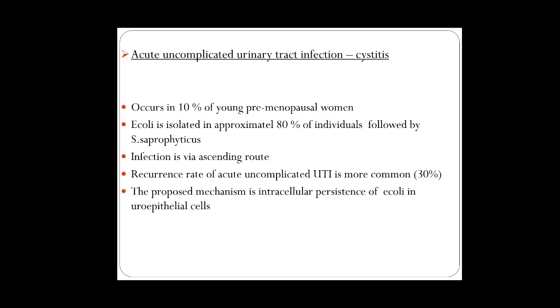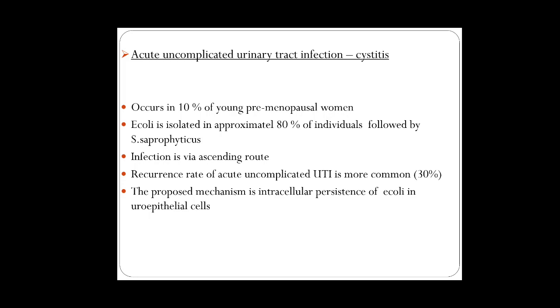Above the bladder is upper urinary tract infection. Below the bladder is the lower urinary tract infection, like cystitis, bladder infection. Pyelonephritis is upper urinary tract infection. So what is the pathogenesis in cystitis?